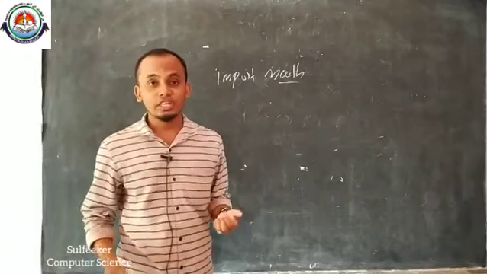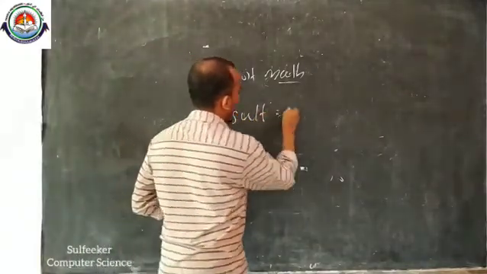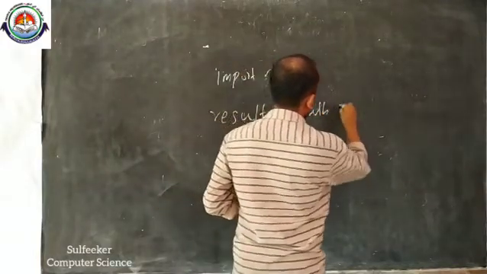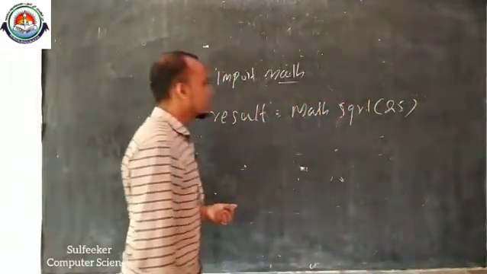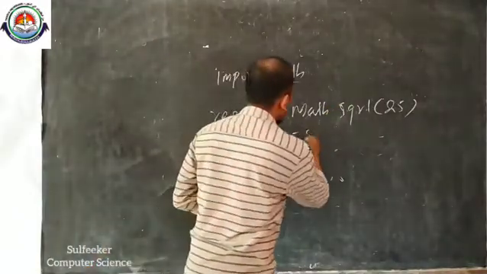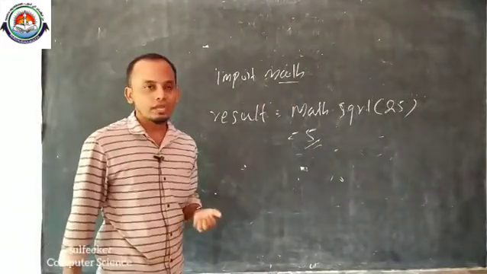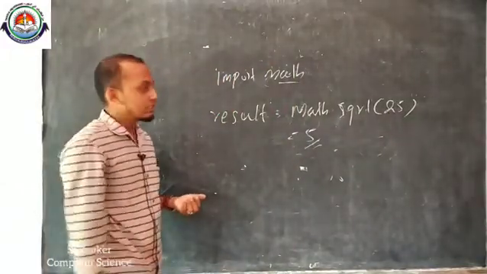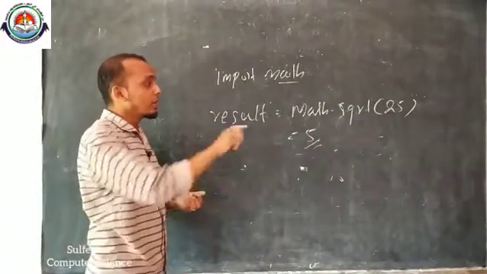For example, result equal to math dot sqrt of 25. What will be its result? We will get the result as 5, because the square root of 25 is 5. This mathematical module is used for complex mathematical calculations.